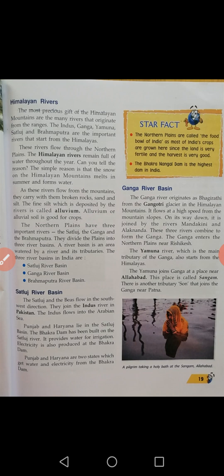I hope you understand today's class. This is basic. In order to understand these 3 river basins, this class is very important. So please understand what is a river basin, what is alluvium, what is fertile land, and which rivers originate in the Himalayas.